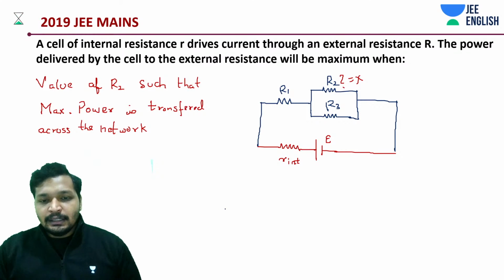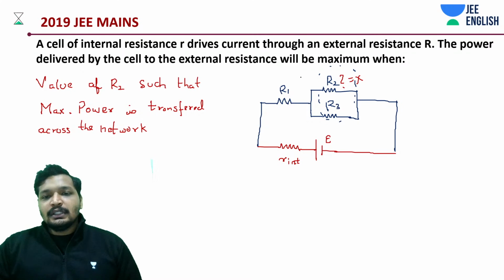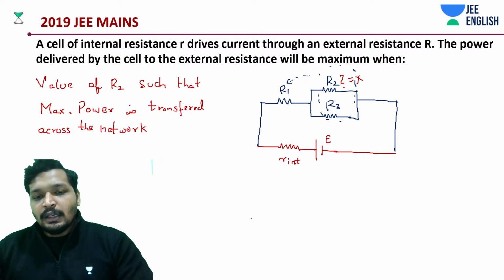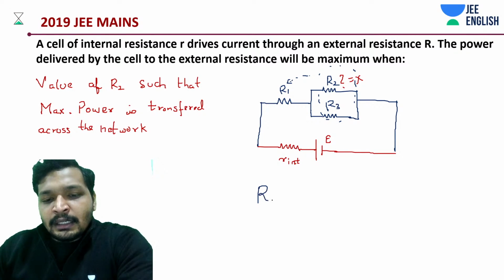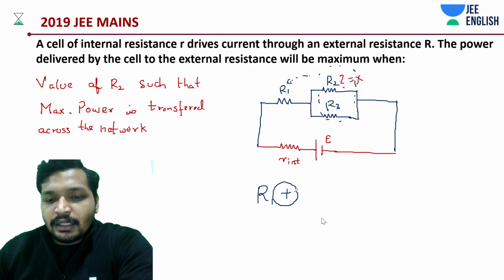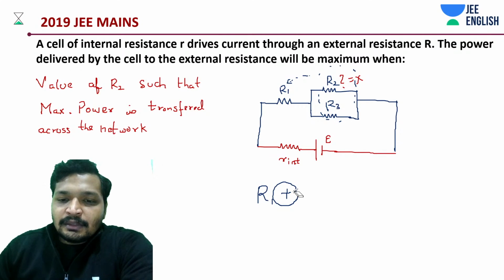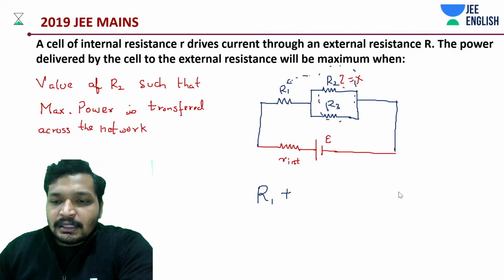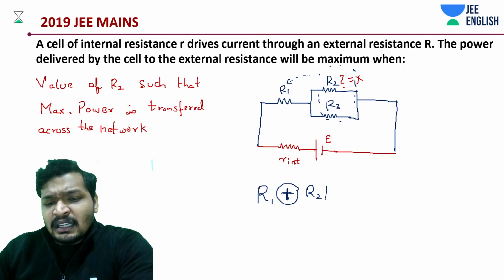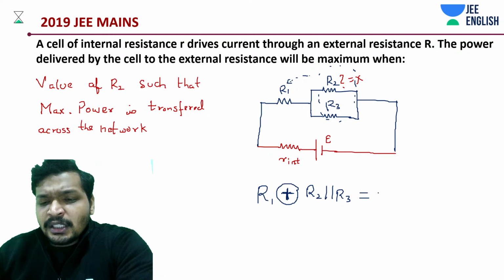Now it's basically these two in parallel and in series with this, right? So something like R1 in series with, in this case you can directly add, but we'll be using the sign. Okay, R1 in series with something really very simple, that is your R2 and R3 in parallel is equal to how much?